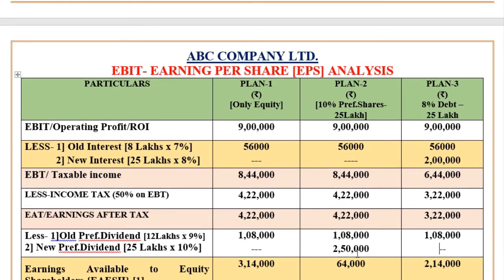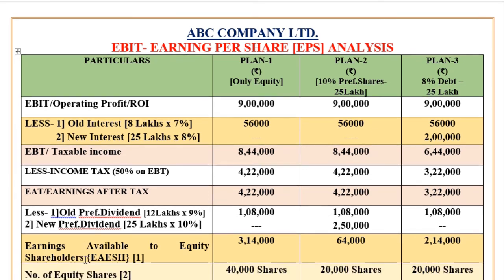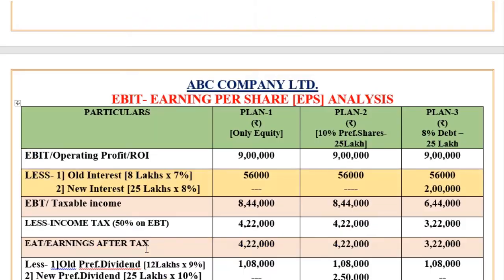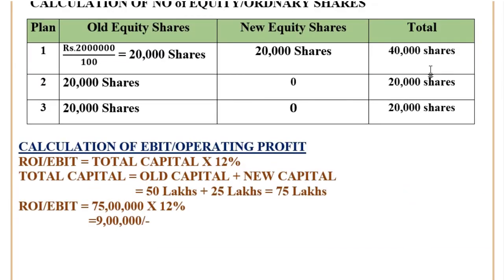Then you deduct. So 4,22,000 minus 1,08,000, you will get 3,14,000. 4,22,000 minus 1,08,000 minus 2,50,000, you will get 64,000. And 3,22,000 minus 1,08,000, you will get 2,14,000 rupees. Now we'll get earnings available to equity shareholders. Next will be the number of equity shares, which we have already calculated in working note number 1. Plan 1 40,000, plan 2 20,000, and plan 3 20,000 shares.